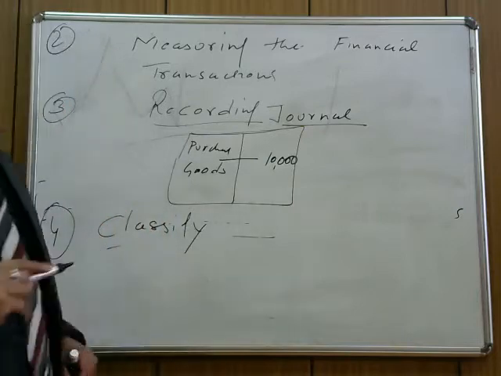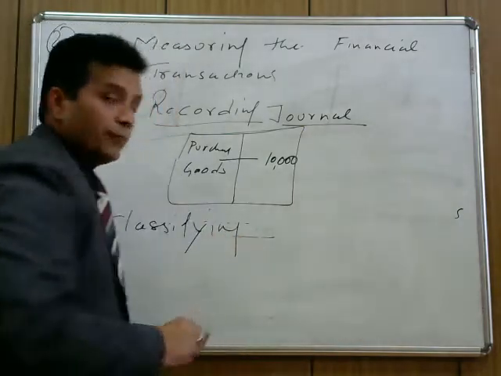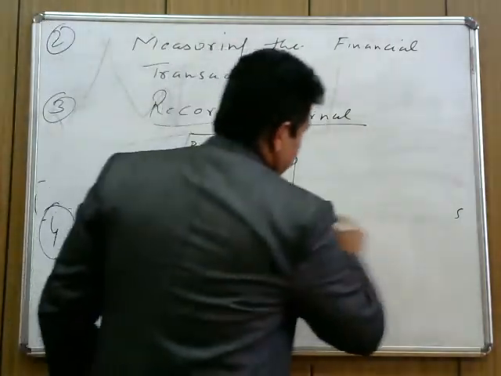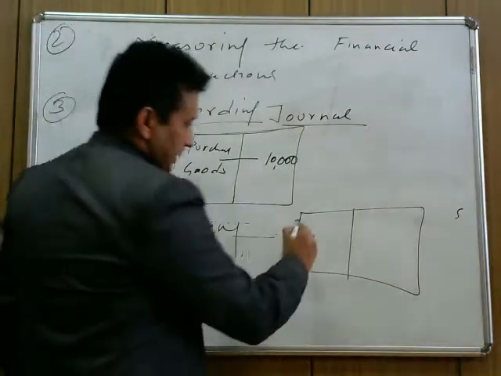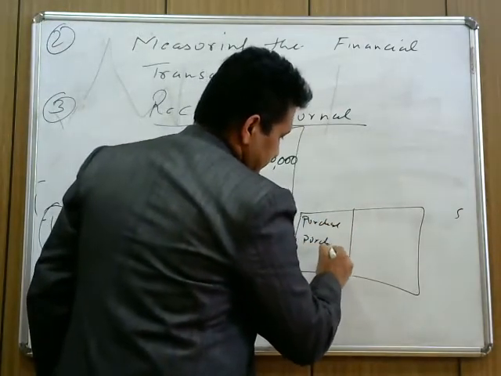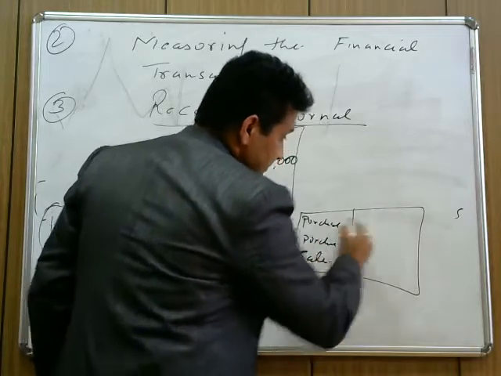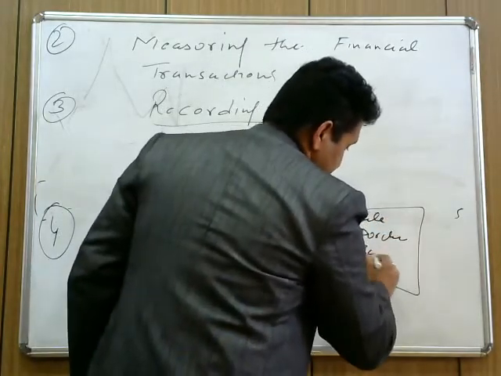We need to classify. Now, what do we classify? Suppose we maintain the books; in a business many transactions are there. You purchase, many purchases are there. Then you have sales also. You sold the goods, then you purchase again in a day, then you sold.